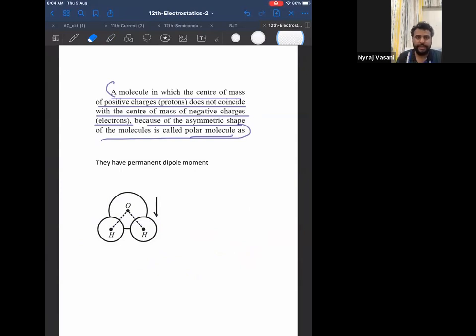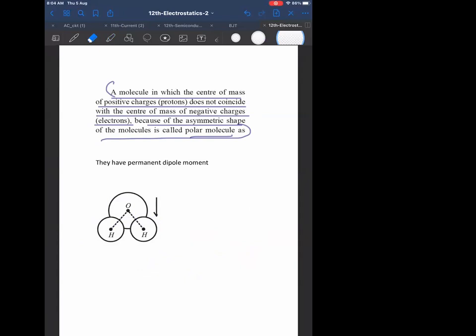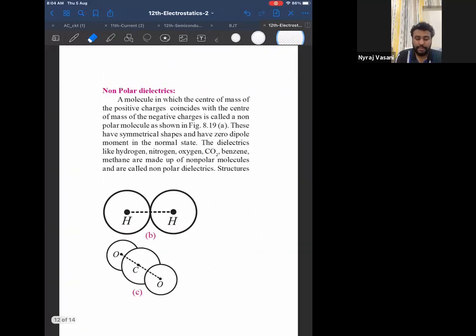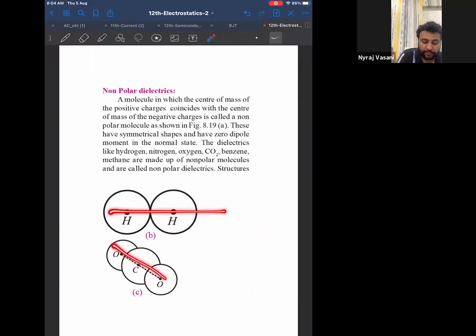Listen to this again. Whenever you are asked, you have to look at the molecule and join the centers. If you join the centers and get an angle, that means it is polar. But if you do not get any angle, meaning you get a straight line, for example, look at the next one. If I join and get a straight line over here, can I say these are non-polar? It means no angle is formed.